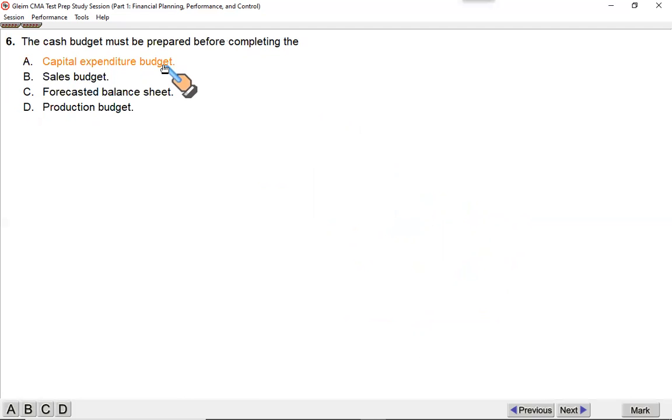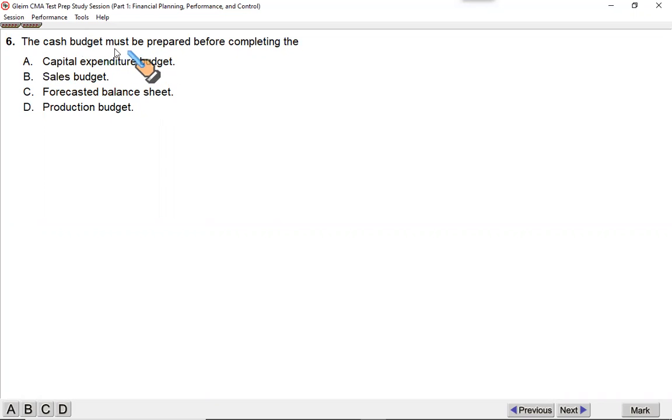Capital expenditure budget is a standalone budget that involves investment in long-term assets, property, plant, and equipment. It has nothing to do with the cash budget because it is separately prepared. Sales budget is the first budget we draw. Cash budget must be prepared before completing the forecasted balance sheet.